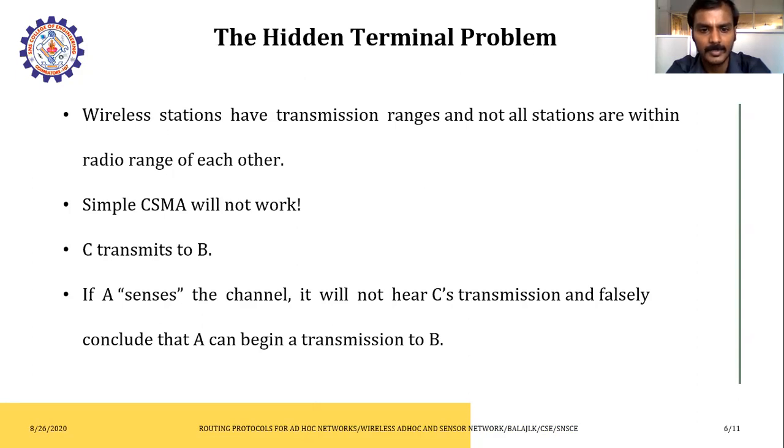If A senses the channel, it will not hear C transmitting and falsely concludes that A can begin a transmission to B. Already C wants to communicate with B, but A also wants to communicate with B. So A will sense whether the channel of B is available or not. Already C is communicating with B, so falsely A will assume that B is available and give a request for transmitting to B. So a possibility of collision may occur.